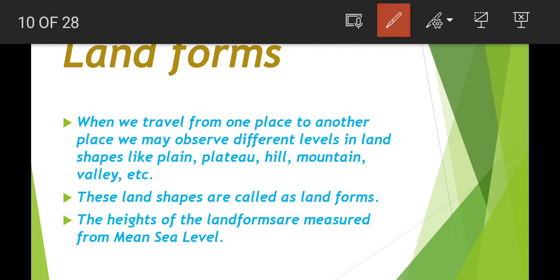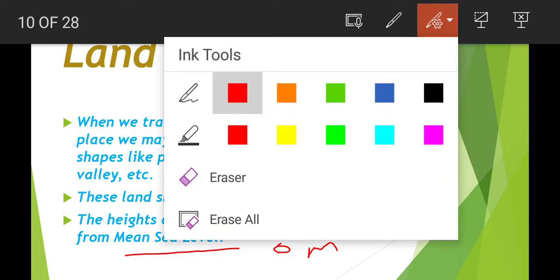The height of landforms is measured from sea level. Any height on the surface of the earth is measured from sea level. Sea level is always 0 meters, children. How many meters? 0 meters. For example, take the Himalaya mountains. What is the height of the Himalaya mountains? 8,848 meters from sea level. So any height on the surface of the earth, we measure from sea level.